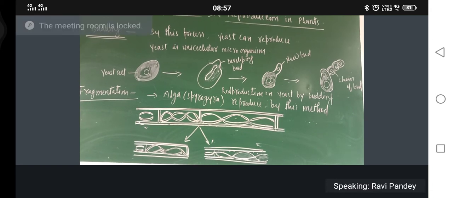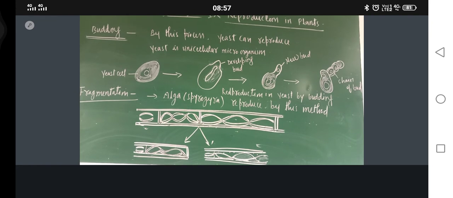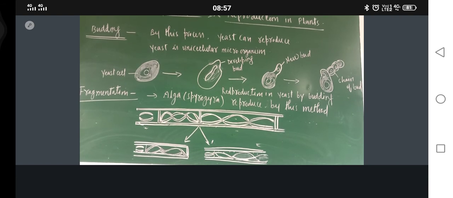Now just see. So the first diagram belongs to budding, and who reproduces through budding? Yeast. Okay, yeast is one unicellular organism. Just see, in the diagram, the first one is one yeast cell, and from its upper part one bud starts growing, and in between, one small circular structure is there.